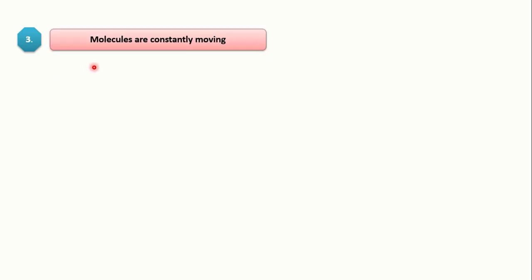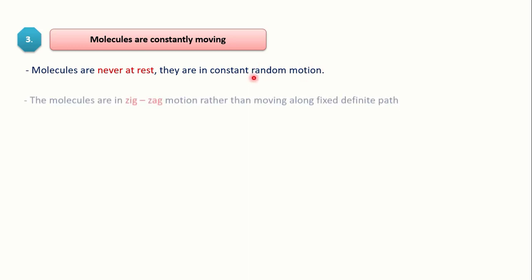So the third characteristic of molecules is that molecules are constantly moving, they are not at rest. Molecules are never at rest, they are in constant random motion, meaning they are not fixed at one position, they are always in motion, performing a random motion.